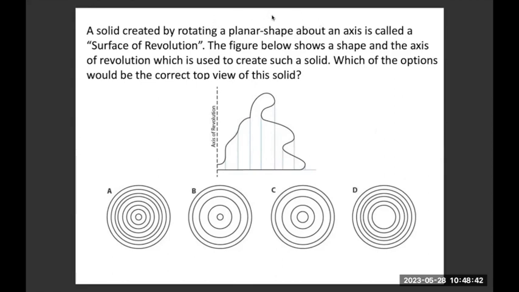In this case, the correct answer is option B. Why option B? Because the edges which will be used, ये जो blue line आप देख रहे हो ना, वो internal lines भी दिखा रही है मेरे को. So what I'm going to look at the object from is the top view. I'm not going to look at the object from the bottom. I will be looking at the object from the top.